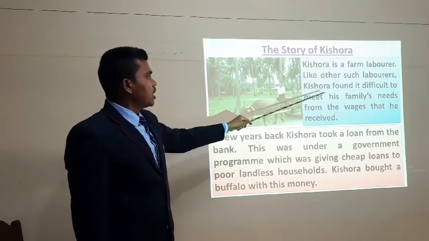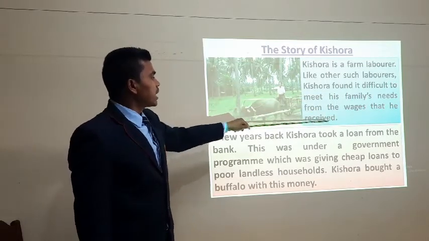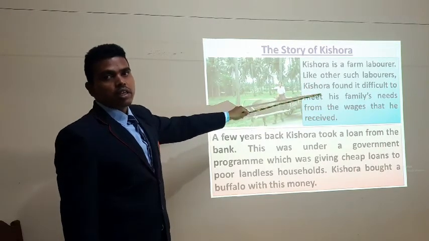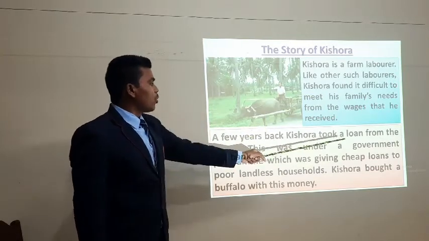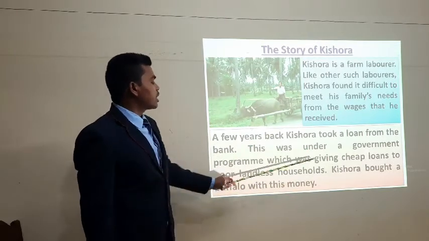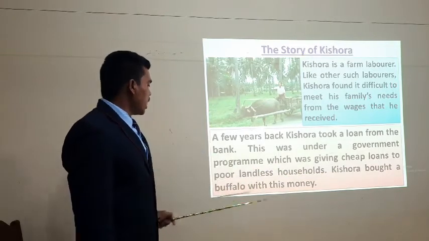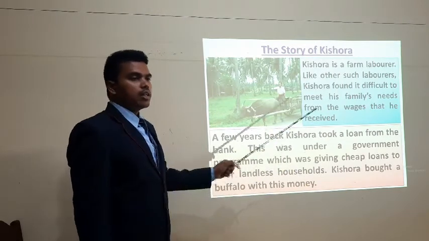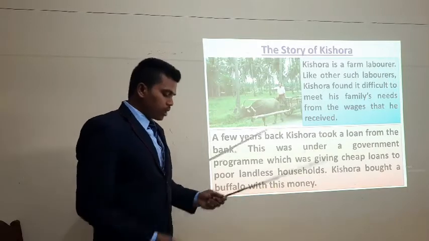Let us see. Kishora is a farm laborer like other such laborers. Kishora found it difficult to meet his family's needs from the wage that he received. So he was a farm laborer, but that was not sufficient to take care of the family. So a few years back, Kishora took a loan from the bank. This was under a government program which was giving cheap loans to poor landless households. So Kishora bought a buffalo with his money. After taking the loan from the bank, he bought a what? Buffalo with this money.